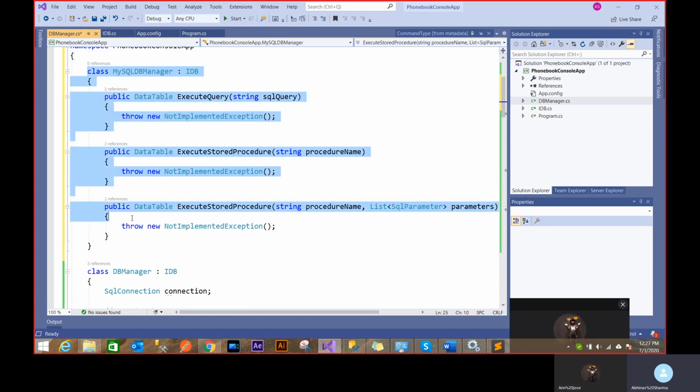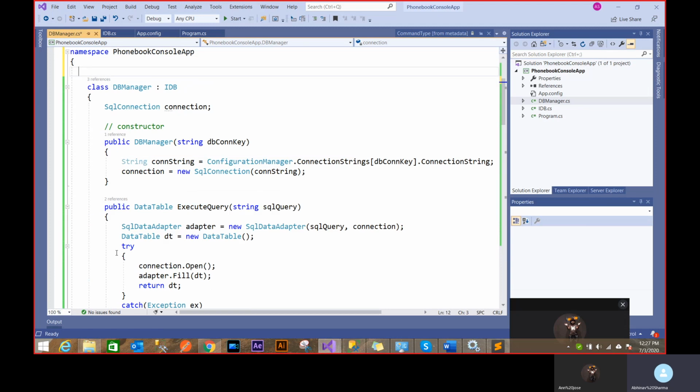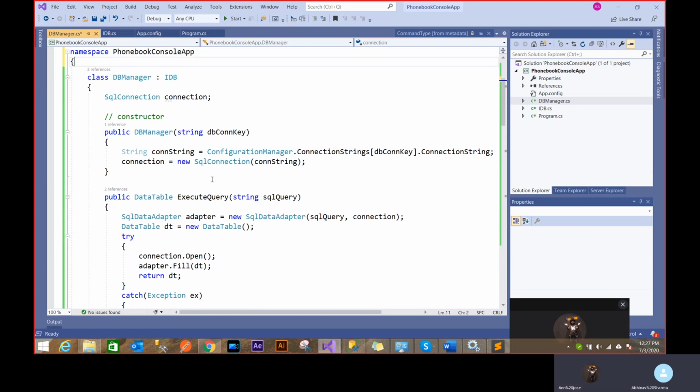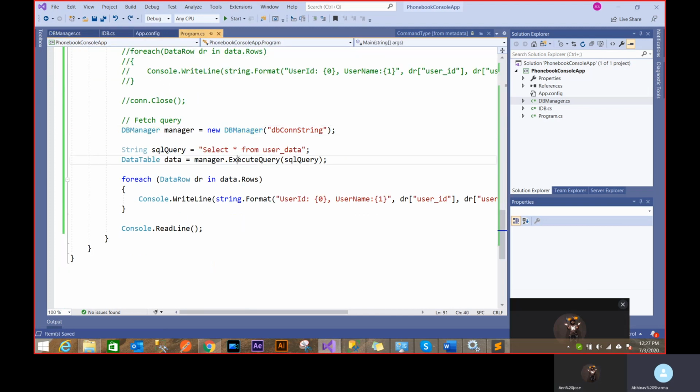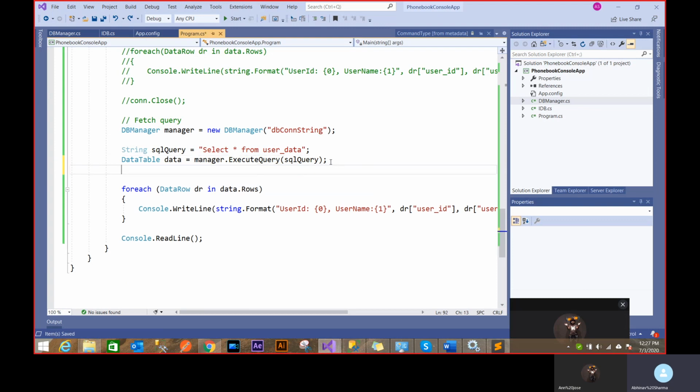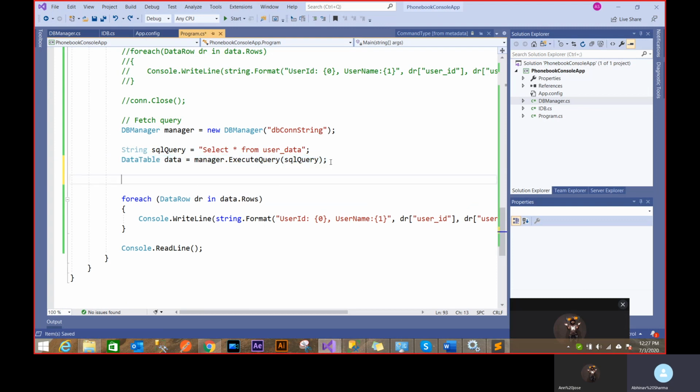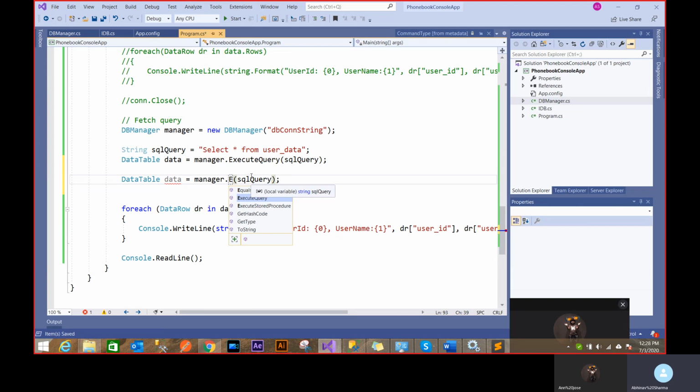But right now, understand from this perspective that this is how people write modular code. This is how I give a skeleton to a function: this is the function that you need to implement in a class. Now similarly, this is very clean, right? Similarly, I can execute a stored procedure.